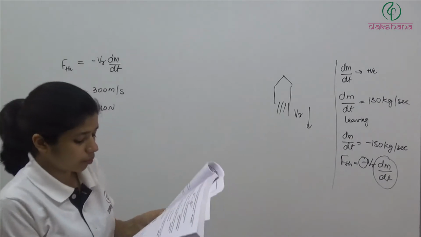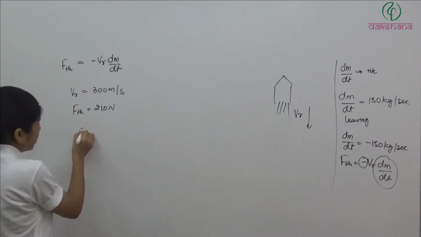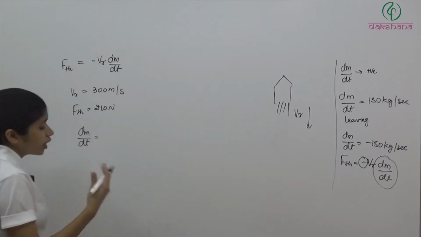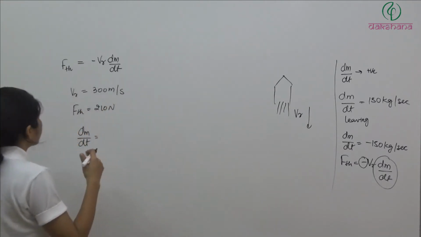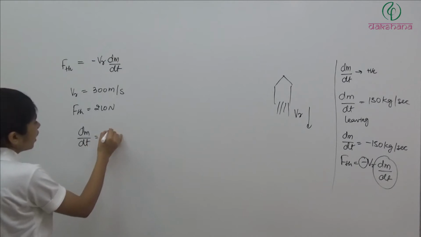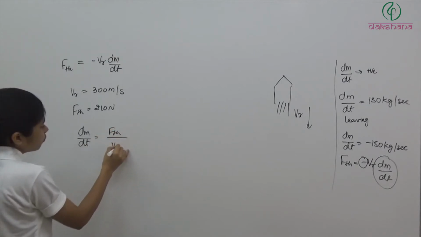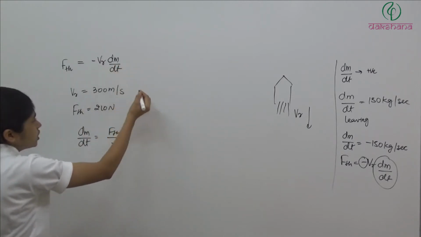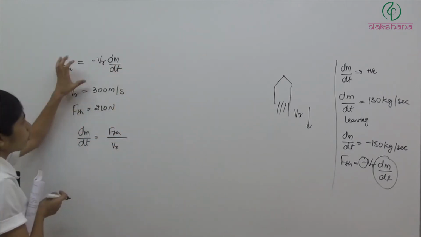Then the rate of combustion of the fuel will be, at what rate the fuel is ejecting from the system, is equal to F thrust divided by Vr. ठीक है? So if you take the direction, अब यहाँ पे क्या है? Velocity. हम लोग को we just want to find out the magnitude.